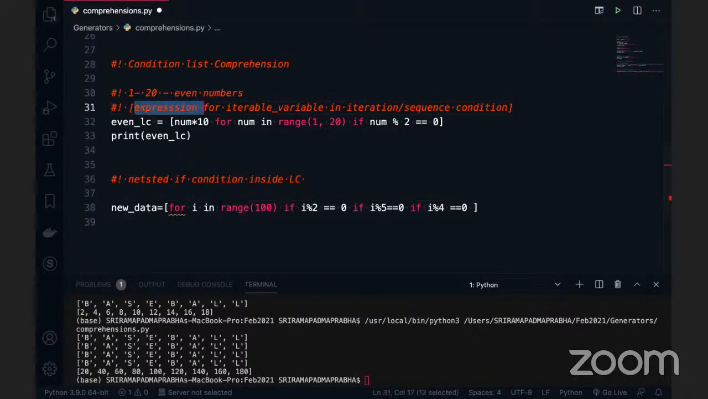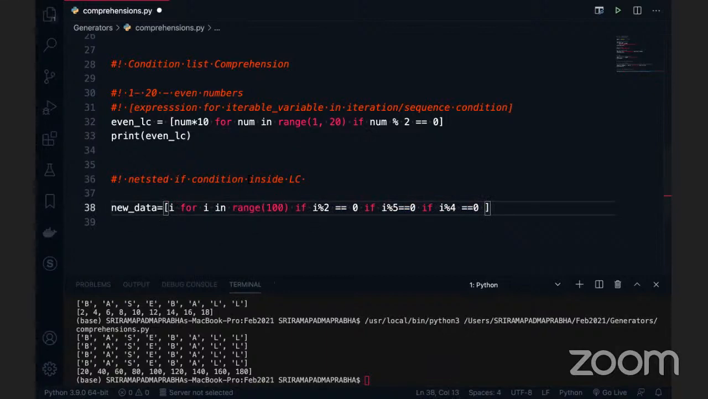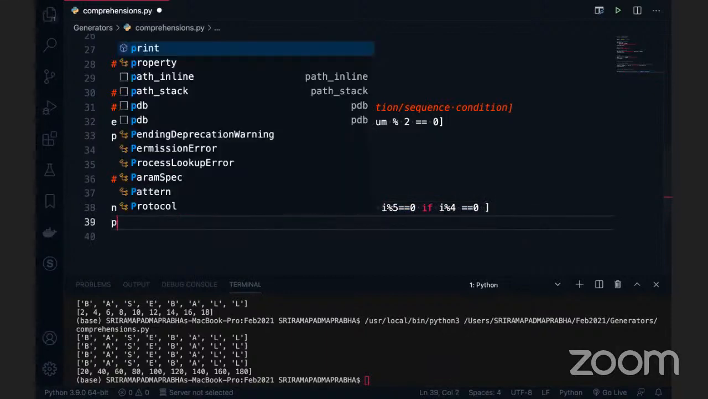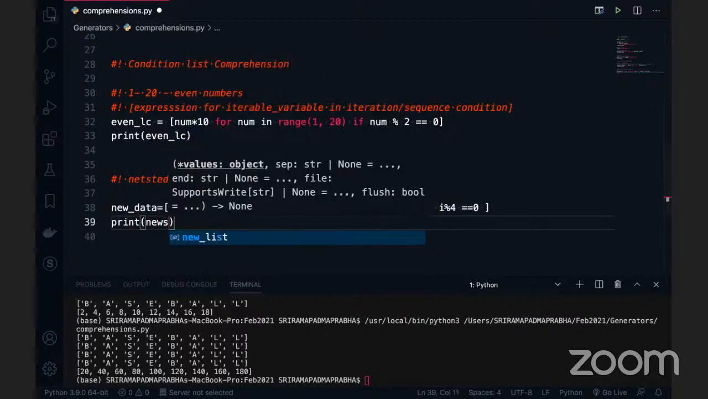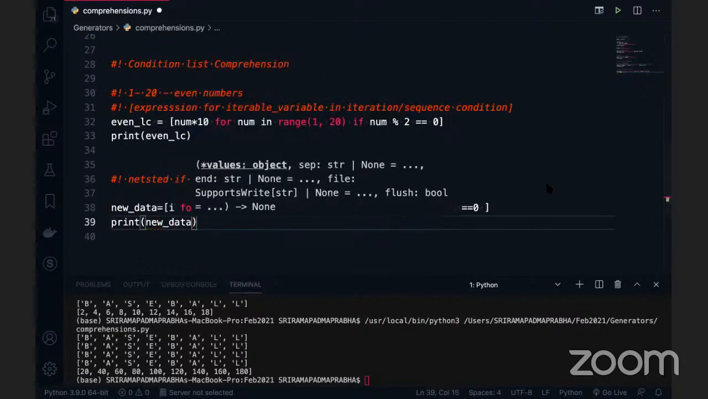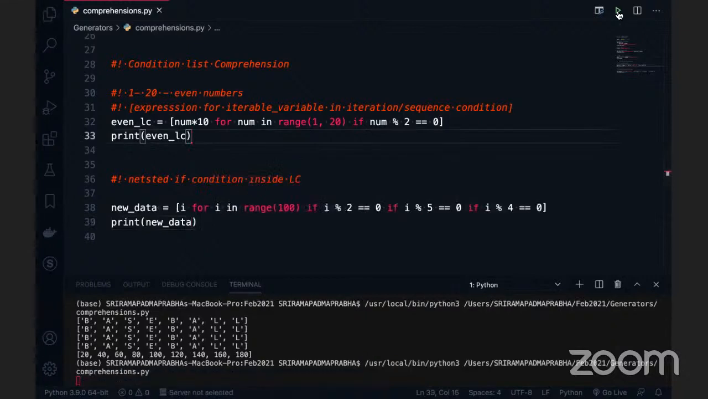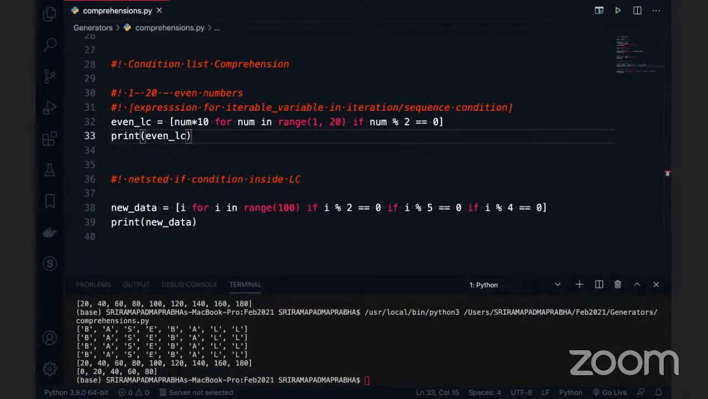The first one is always the expression. I have done the rest of the things. This whole thing is the conditional, a conditional-based LC. This is the iteration data. What is missing here? The expression. Can I write hi here? Now it is done, syntax is correct. I want to print this data. Now we have new_data, and you can just print this. This will execute the whole thing. Now 0, 20, 40, 60, 80. This data will definitely be divisible by 2, by 5, and also by 4. Am I correct?